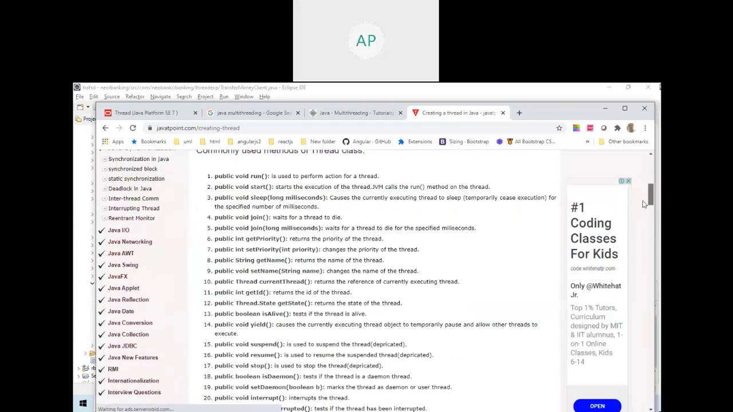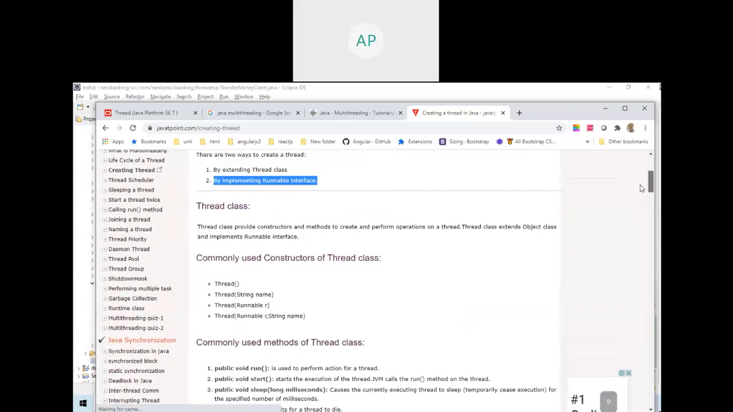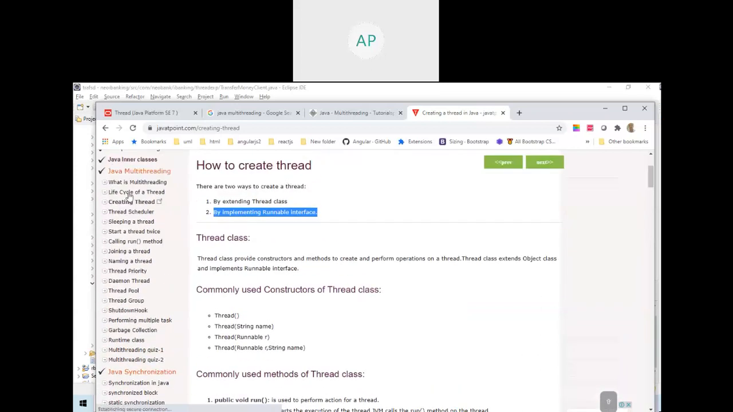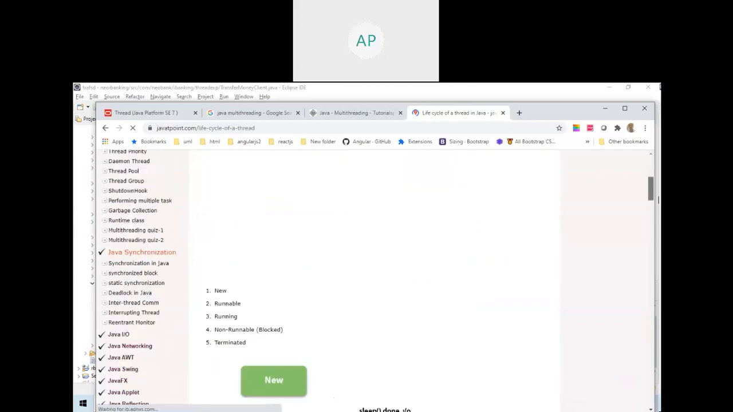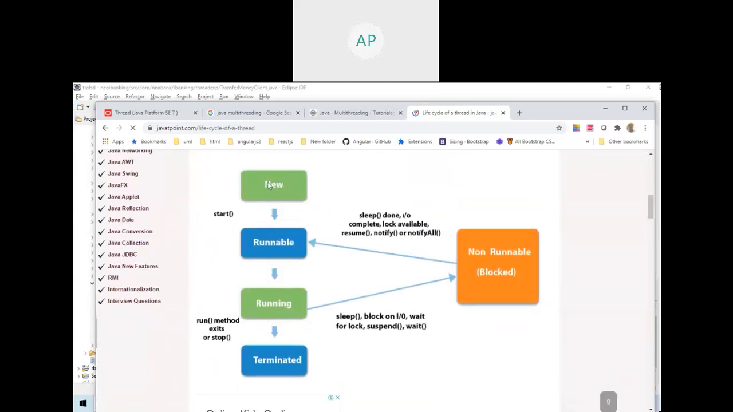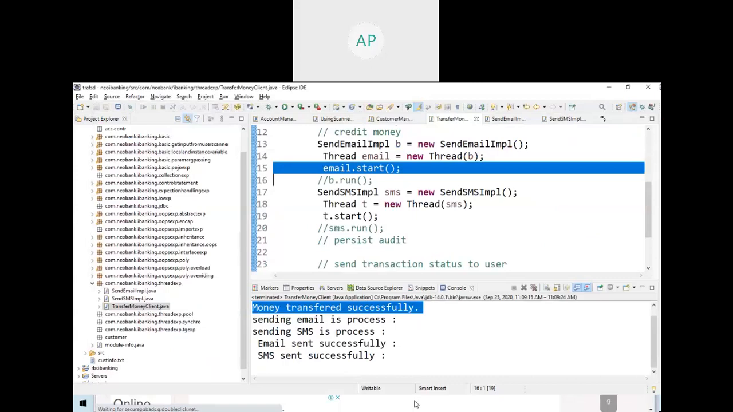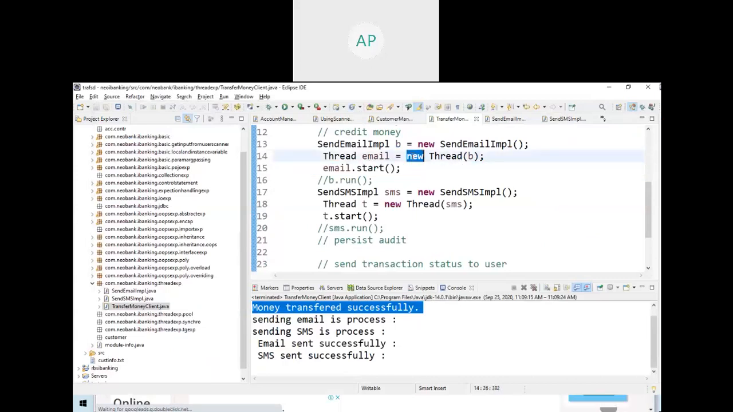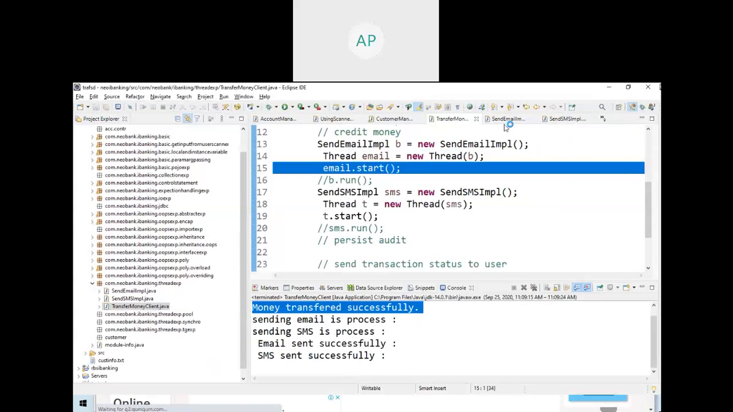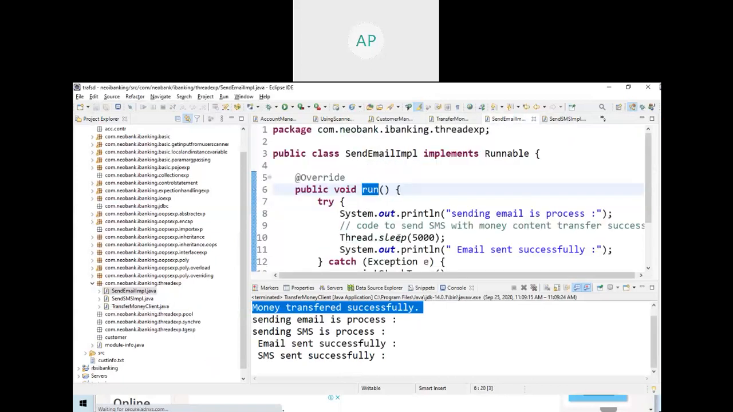What does it do? Here it is a new state. After this, it is a running state, runnable state. When you go here, so the life cycle. See here, life cycle of a thread. Where is the life cycle of a thread? The life cycle of a thread.